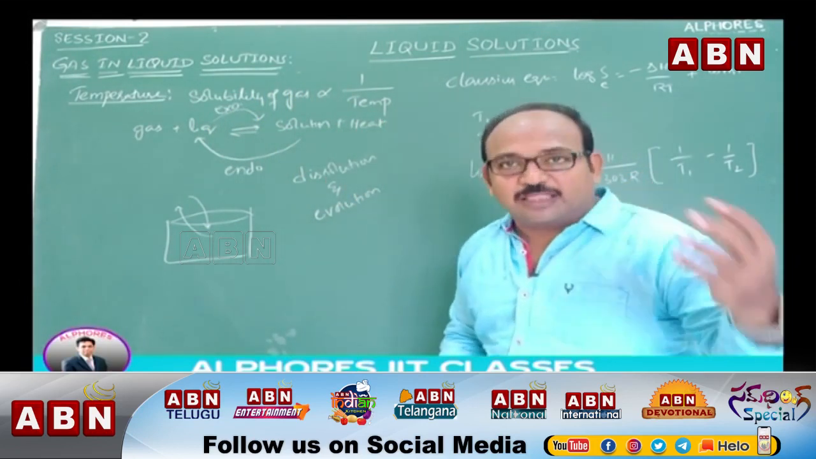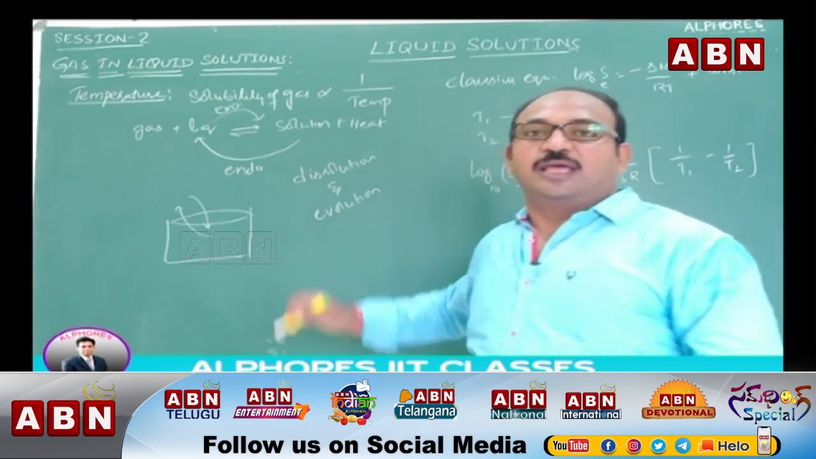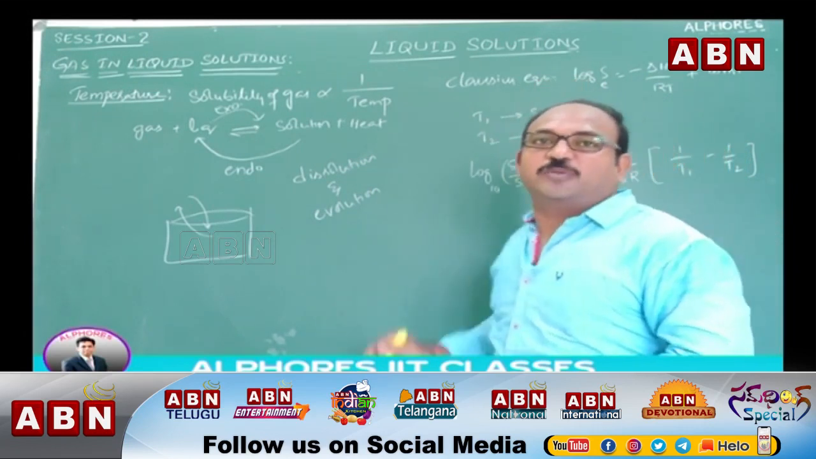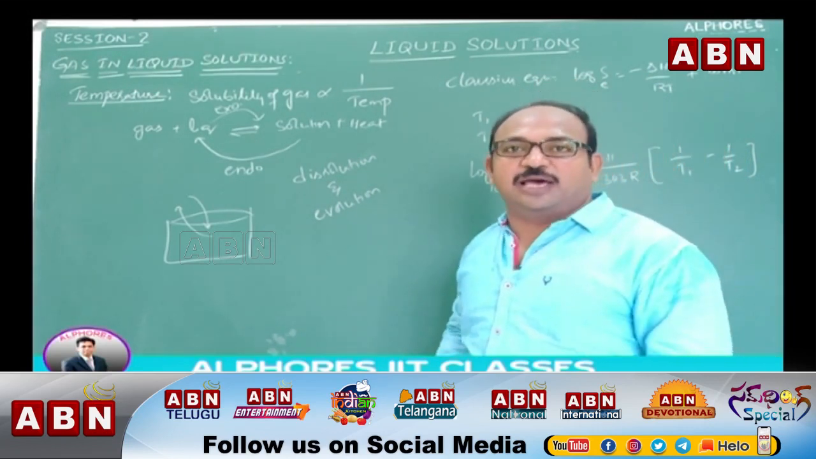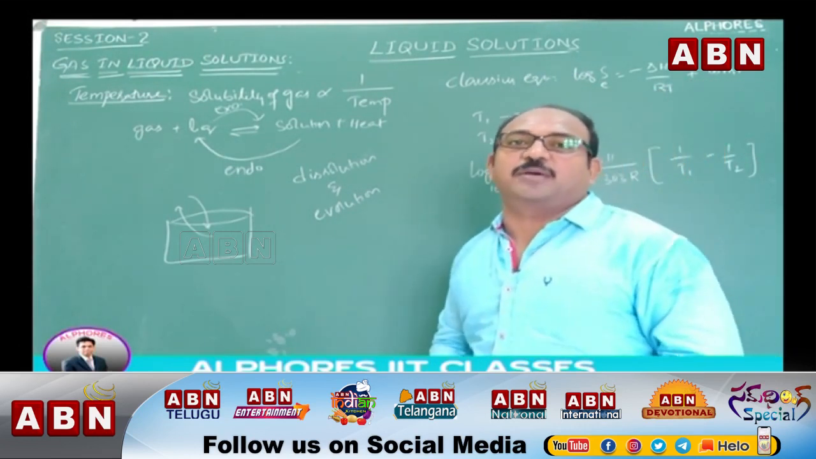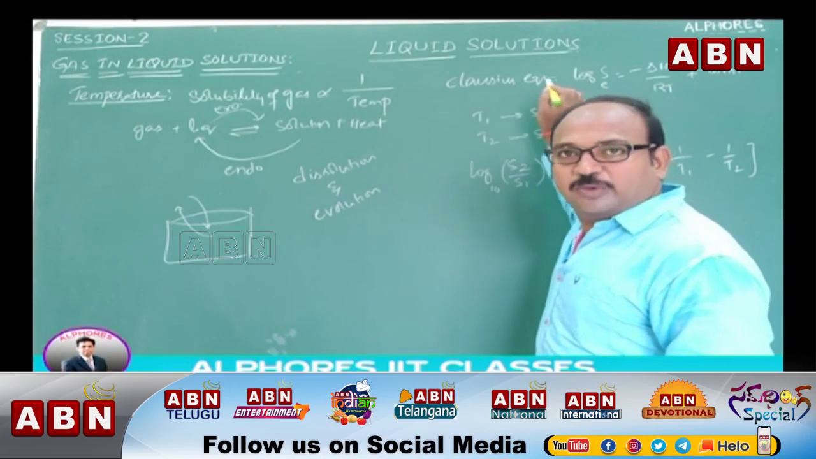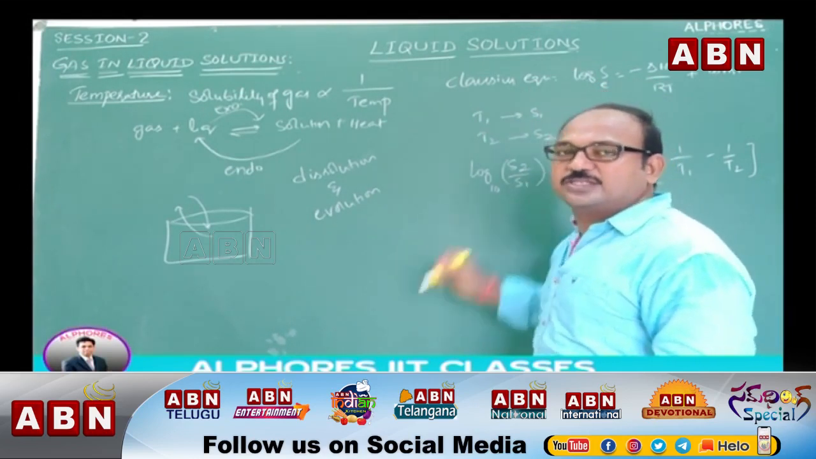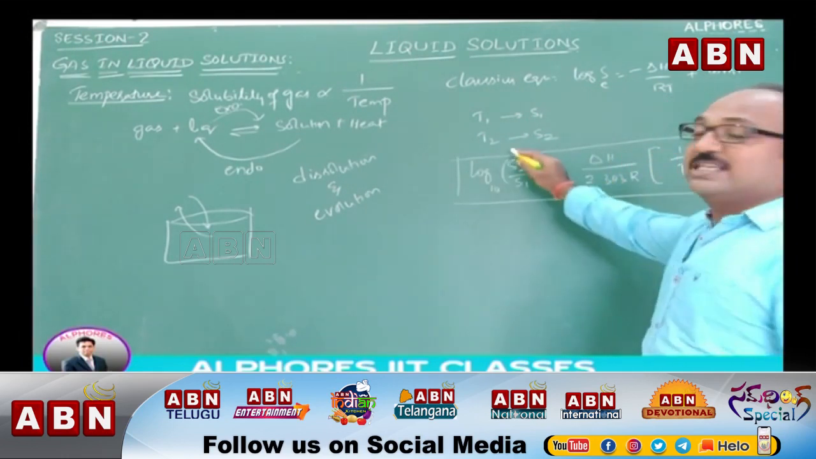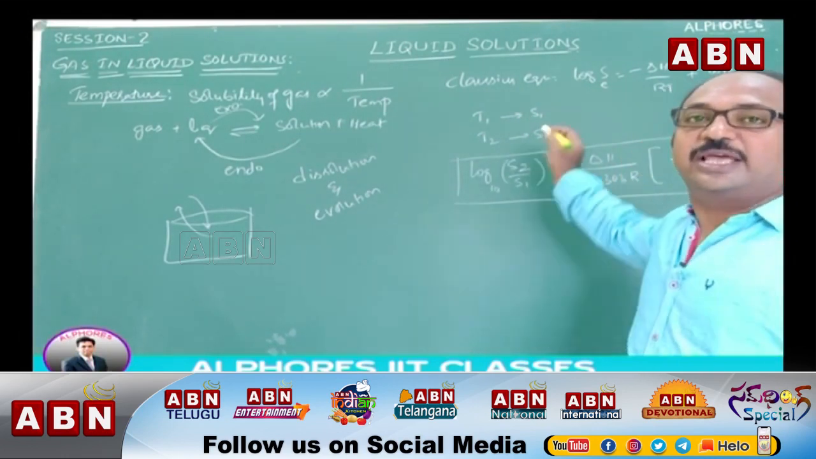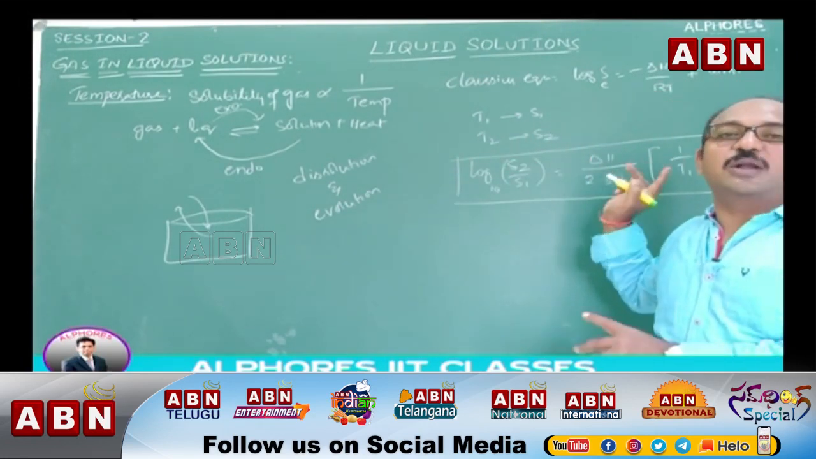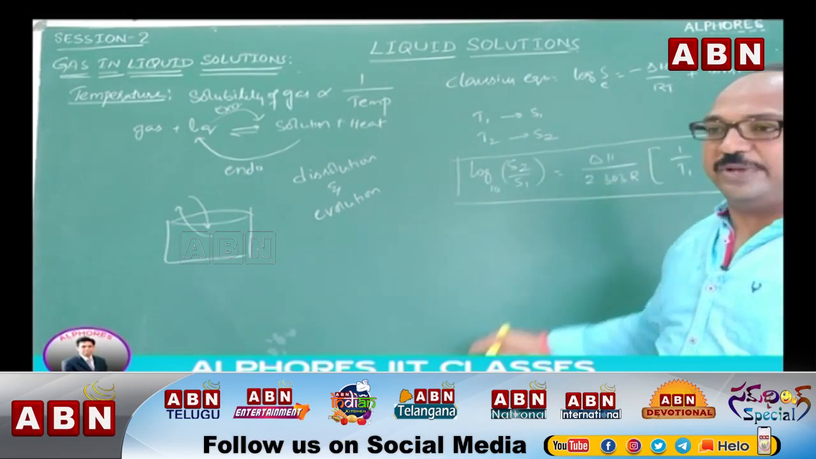Mathematically, this is given by the equation log S base e is equal to minus delta H by RT plus constant. When we apply this equation at two different temperatures, say at T1 temperature solubility is S1, at T2 temperature solubility is S2, then we get the expression log base 10 of S2 upon S1 is equal to delta H by 2.303 R into (1 by T1 minus 1 by T2). This is the effect of temperature.